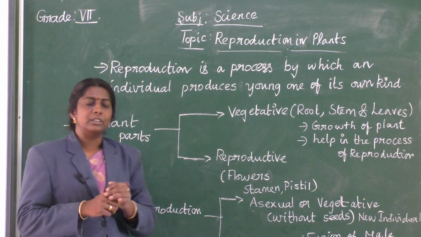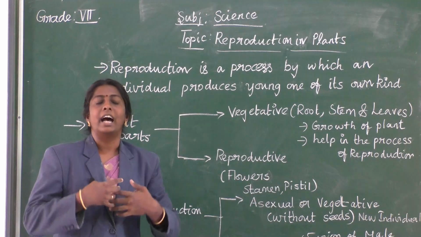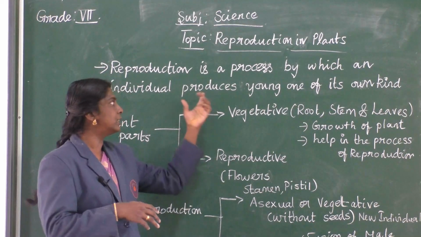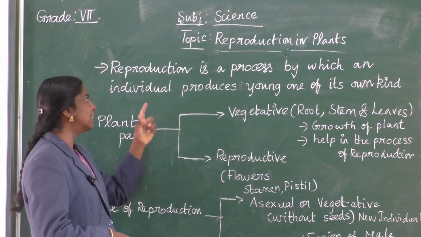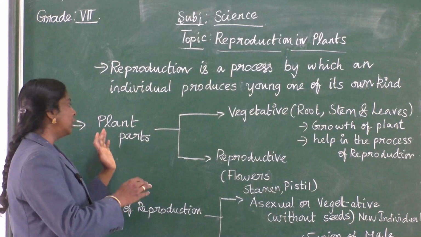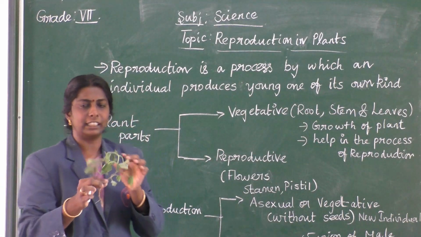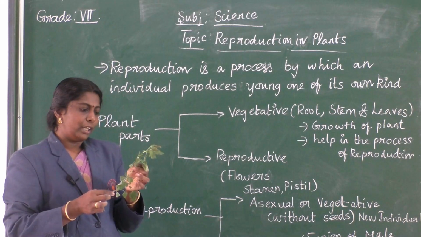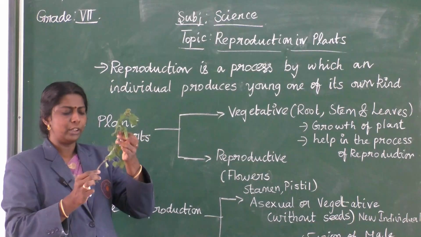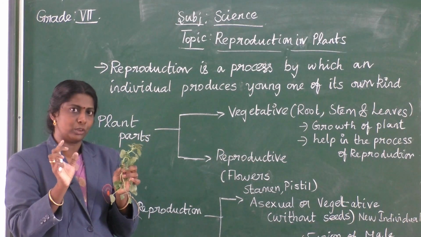So to continue the life cycle, and for increasing the individual count, we are using this reproduction process. So we are going to see about plant reproduction now. If you take a plant, see, this is a freshly collected plant. Based on the parts, you can see root, stem, leaves, is it not? Some flowers also.